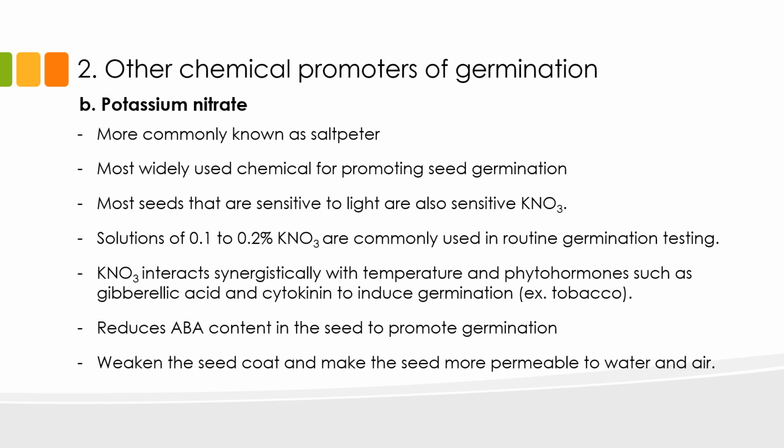Additionally, potassium nitrate has been reported to weaken the seed coat and make the seeds more permeable to water and air. From previous lectures, you should already know that water and air are necessary requirements for seeds to germinate. Potassium nitrate treatment helps the seed take in water and air by softening the seed coat and allowing both water and air to pass through.